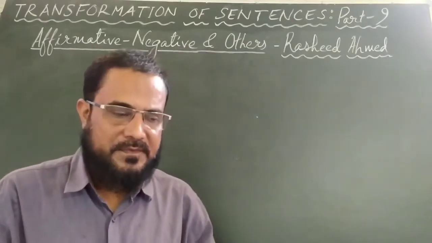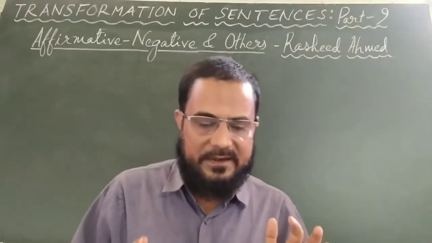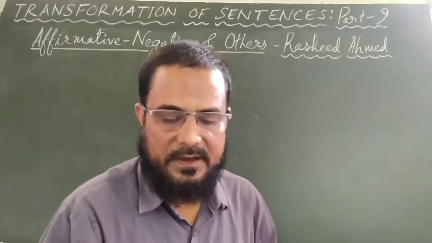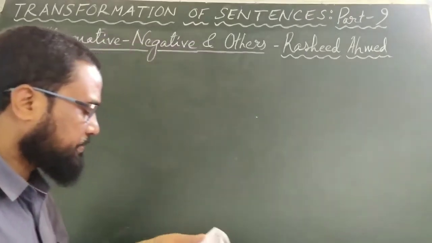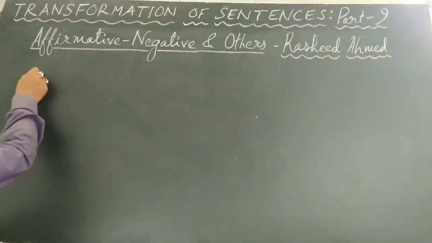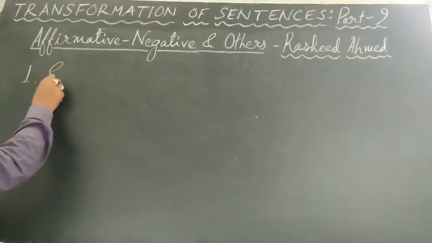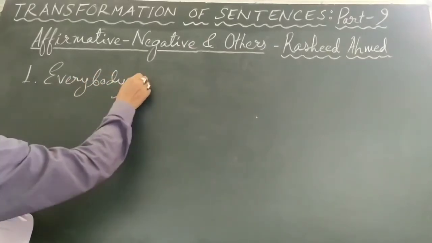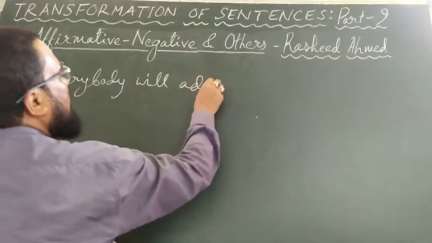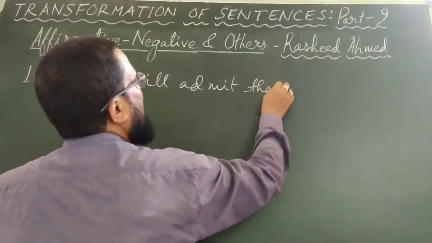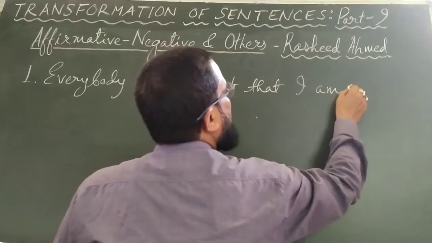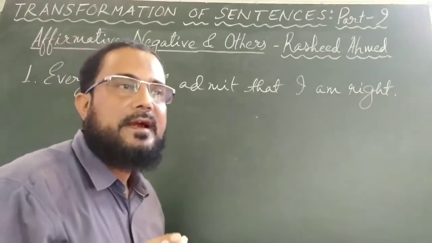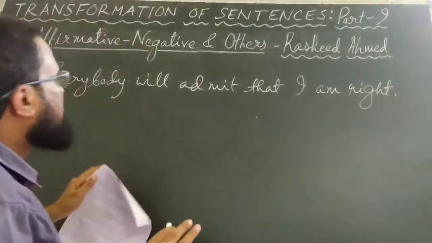And now we are starting. Firstly, let us see how from affirmative we make negative sentences. Let us start with the first sentence: everybody will admit that I am right. This sentence is assertive, at the same time affirmative. Everybody will admit that I am right.